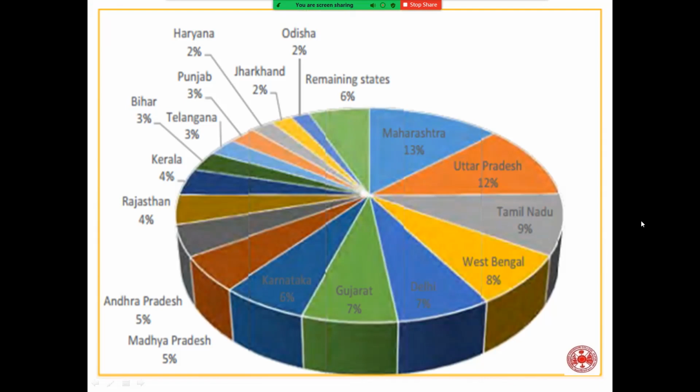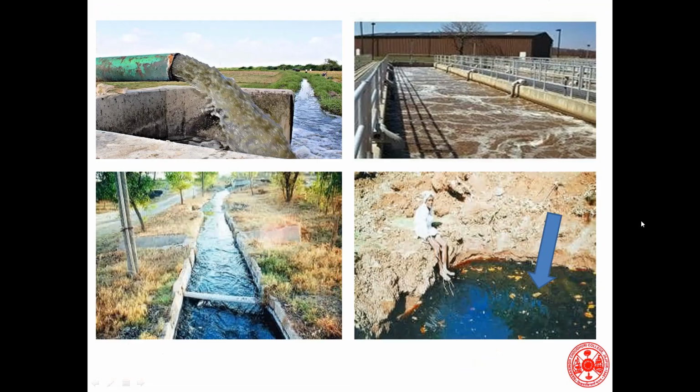Now a graph shows that almost every state of India, starting from Odisha, Jharkhand, Haryana, Punjab, has distillery industries, with most of them in Maharashtra. I have experimented in Maharashtra, Tamil Nadu, and some parts of Odisha. These are pictures I have taken from nearby agricultural fields, and the fields gradually become ponds, or the water flowing into the agricultural field becomes blackened due to the presence of melanoidin, a pollutant in the spent wash released by the distillery plants.